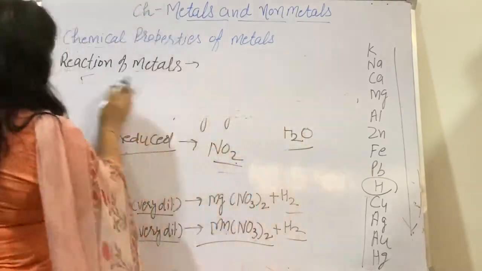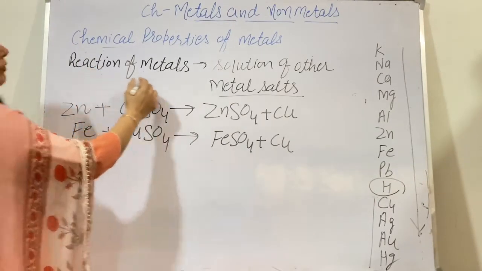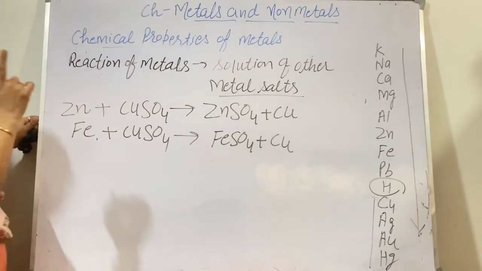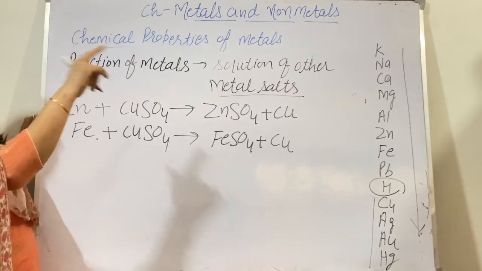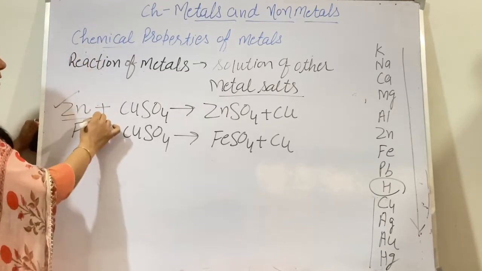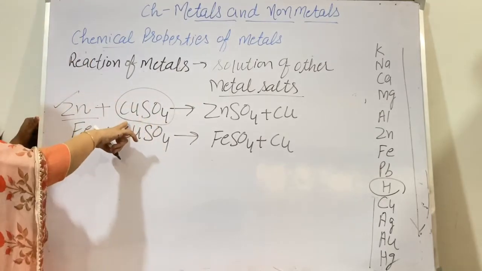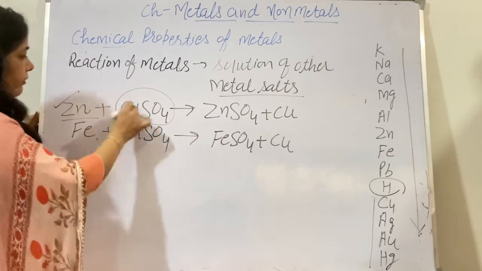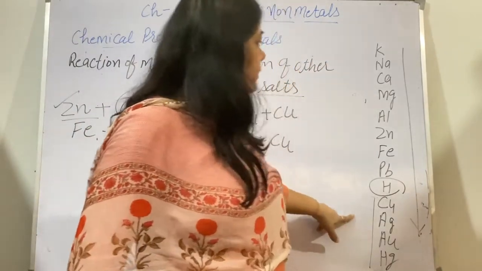This is how the metals react with dilute acid. Now next is how metals react with solutions of other metal salts. This is another reaction, the reaction of a metal with the solution of another metal salt, like zinc reacting with copper sulfate. This is the solution of copper, blue colored copper sulfate, and when they react you can check it with the help of the reactivity series.